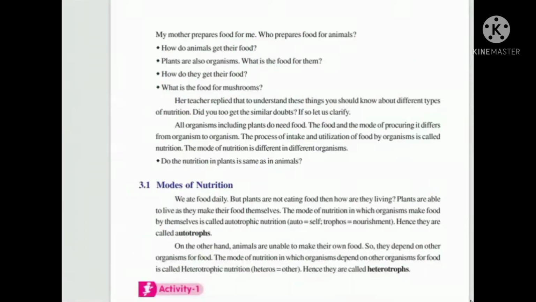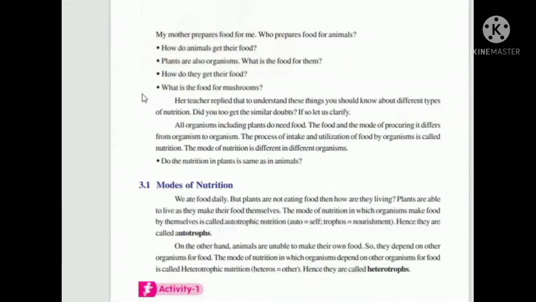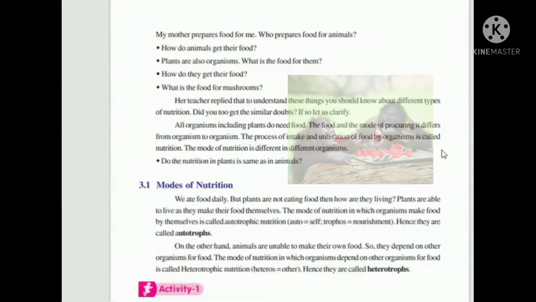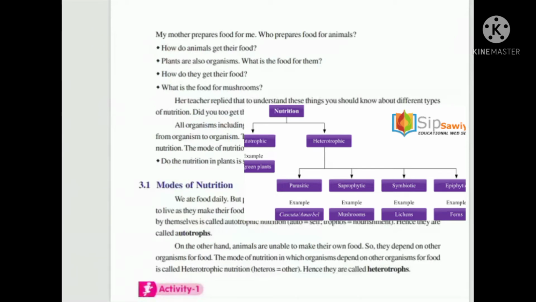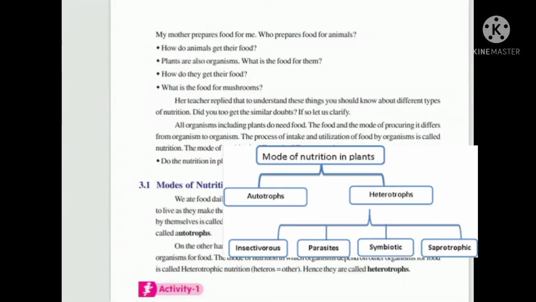Here we have a picture, and in that picture, let us see, we are taking food by preparing it. And what about animals? Do animals get food by preparing it? No, they depend on other plants or other animals. Whereas coming to plants, yes, see this picture, many types of nutrition modes are here.